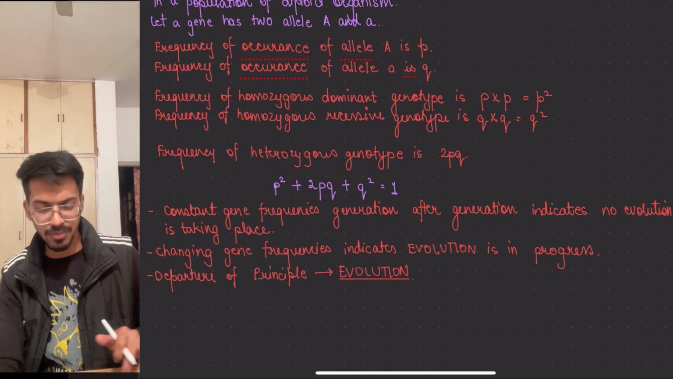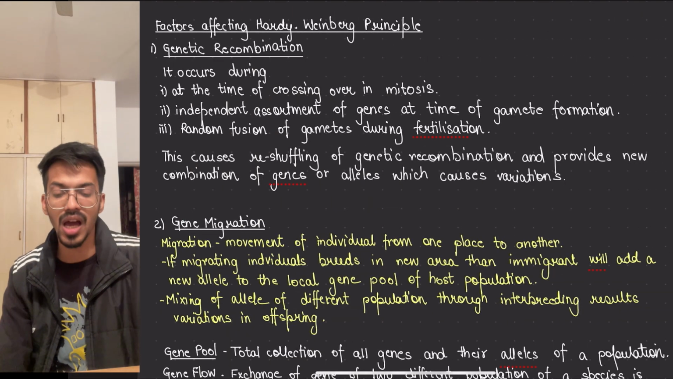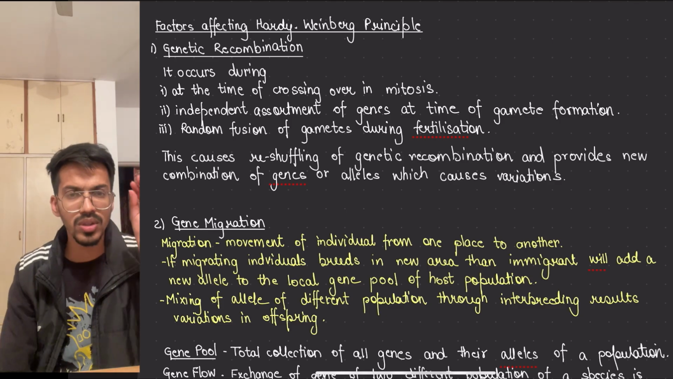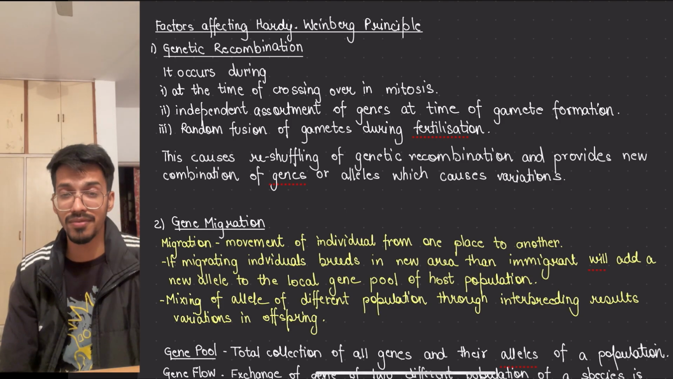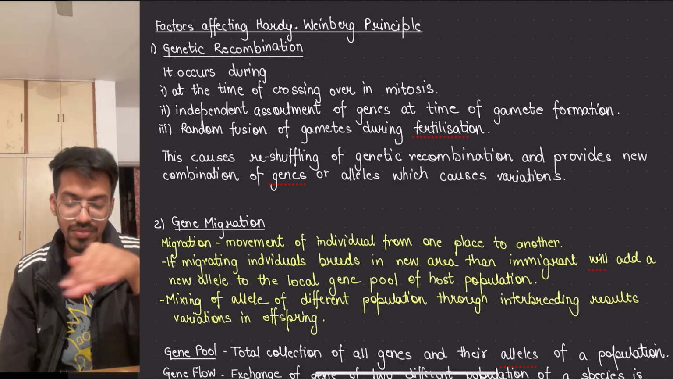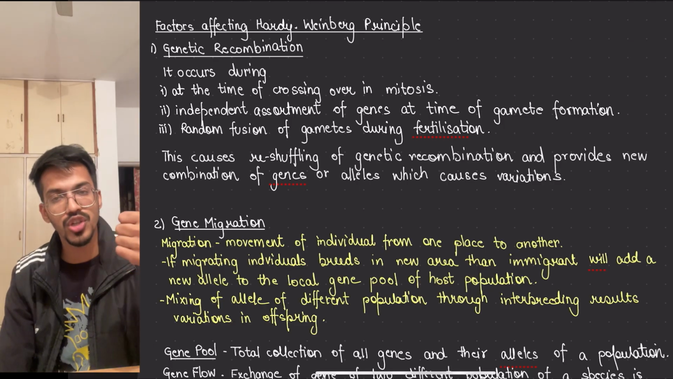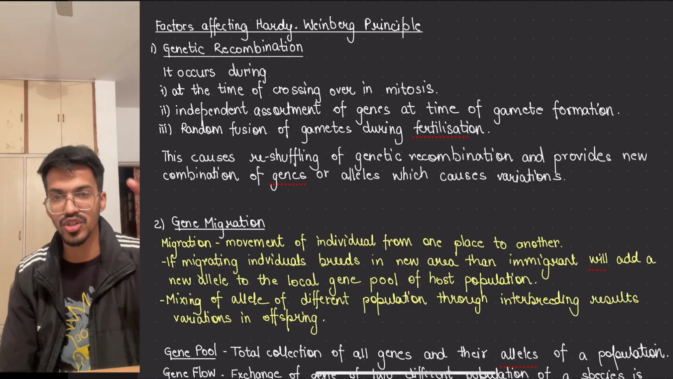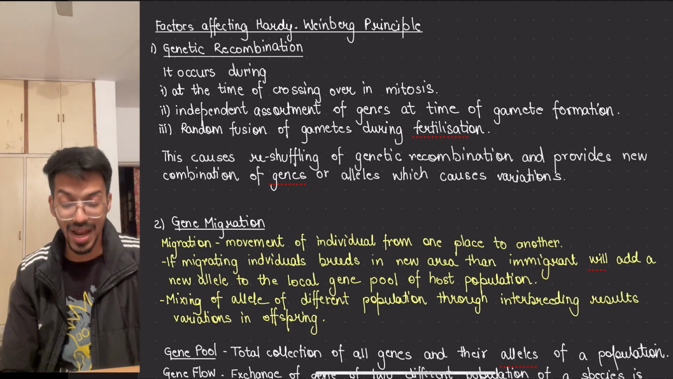Coming up to the next thing, what are the factors which affect the Hardy-Weinberg principle? Meaning how can evolution occur? We know the principle is based on certain postulates, but there are certain factors at which this principle won't work. There are a total of 5 of them. What are they? We have genetic recombination, gene migration, genetic drift, mutation, and natural selection. Let's study them one by one.